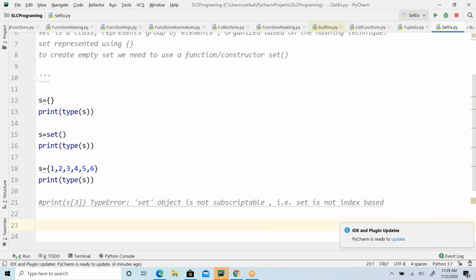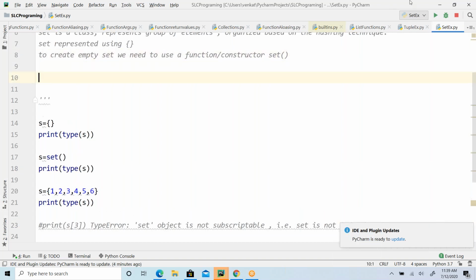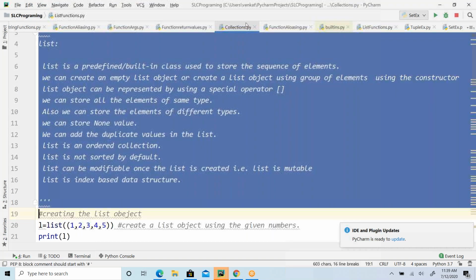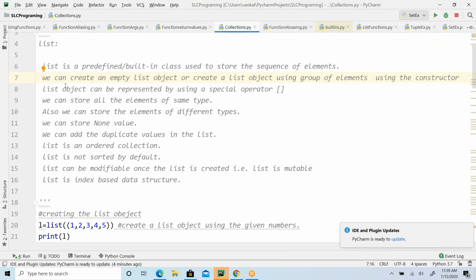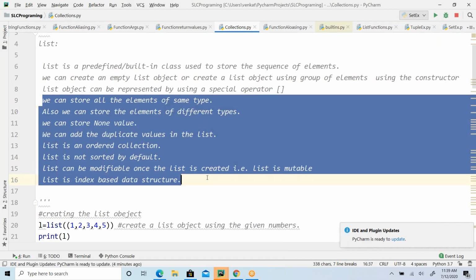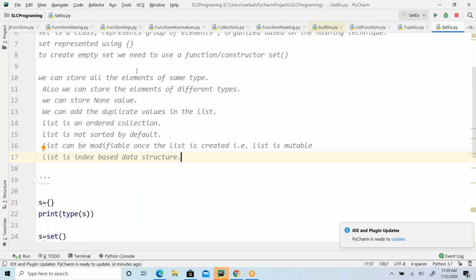Okay, all right guys. Can I have duplicate elements in my set? Let's understand the other points from my list and tuple. Whatever points I have in the case of list, we can store all the elements of the same type, and also we can store elements of different types.